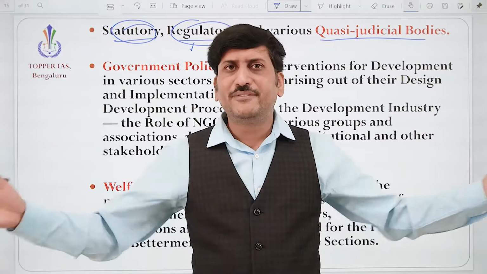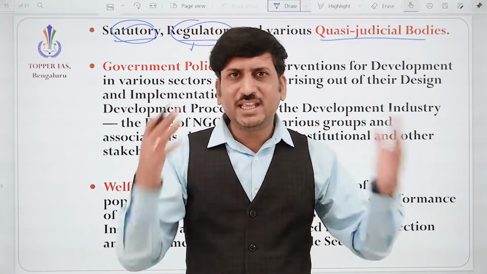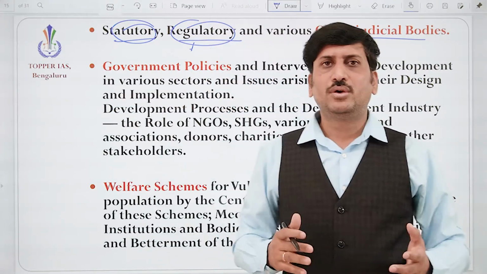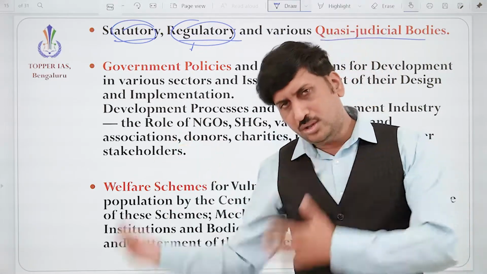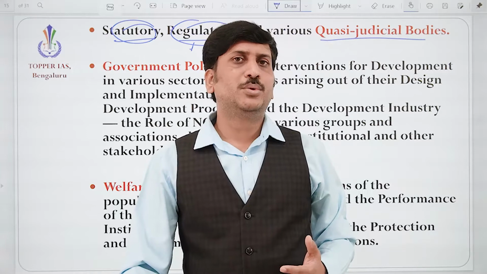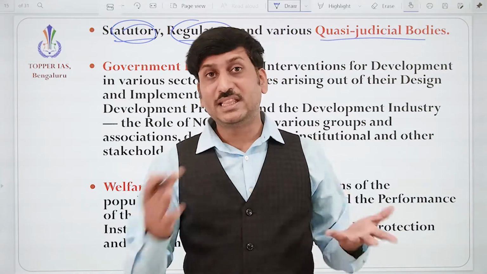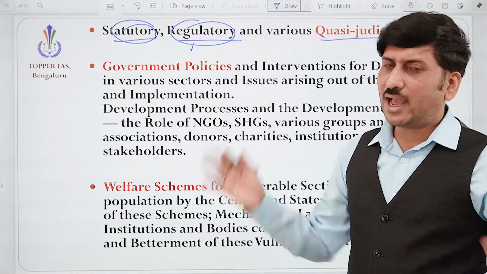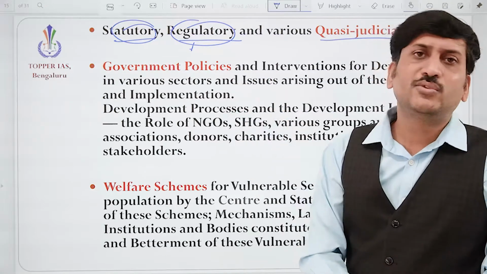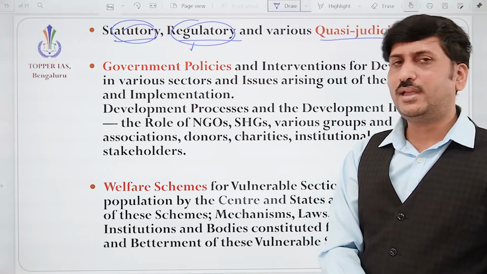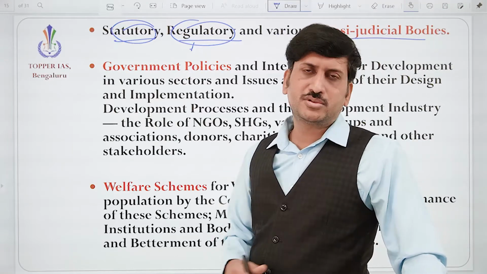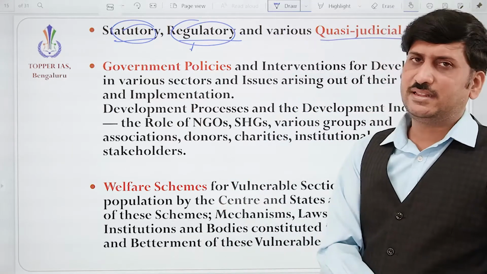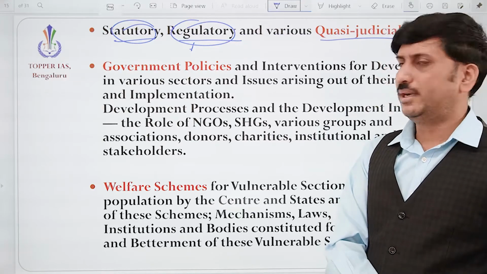In order to achieve the egalitarian society, the government has to put a lot of effort, and also the society needs to put a lot of effort, then only we can achieve it. That aspect can be studied in social justice, which is also a feature in the preamble of our constitution. So justice is very, very important.